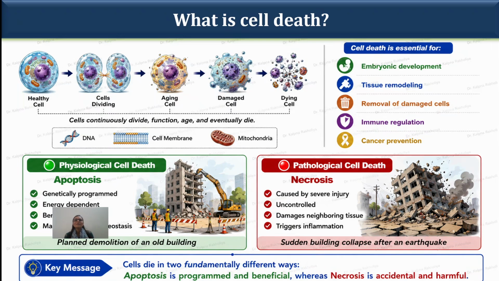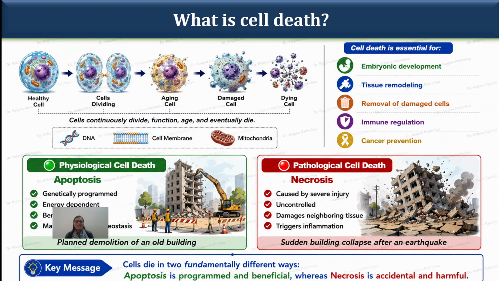Let's learn the basic things. So what is cell death? Cell death means that cells continuously divide and function. They also are like us, and eventually the cell is going to die. So cell death is very important for our embryonic development, tissue remodeling, removal of damaged cells, immune regulation, and cancer prevention.